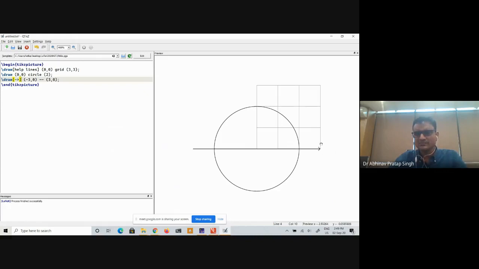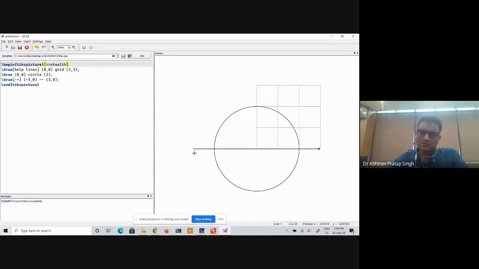Now I think that it is a very ugly looking arrow, so I am going to add some option here. It will change the shape of the arrow. For now you don't have to worry about how you will remember all these things. Just work along with me, that's all.